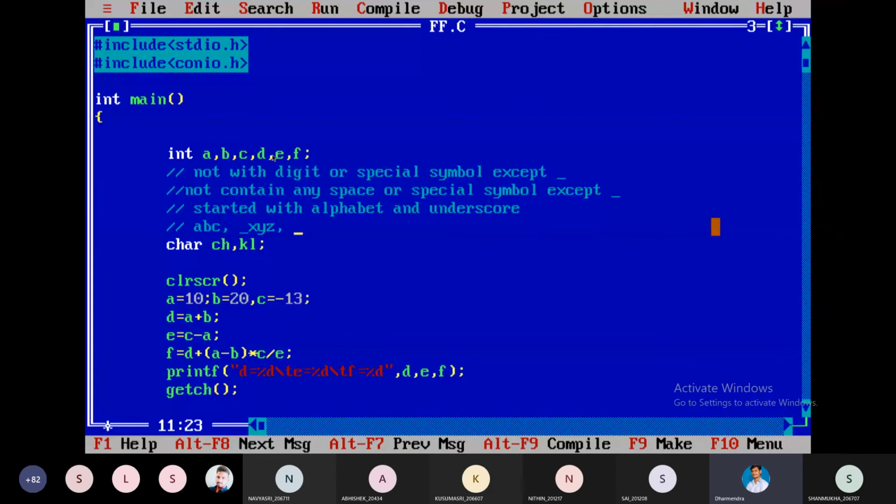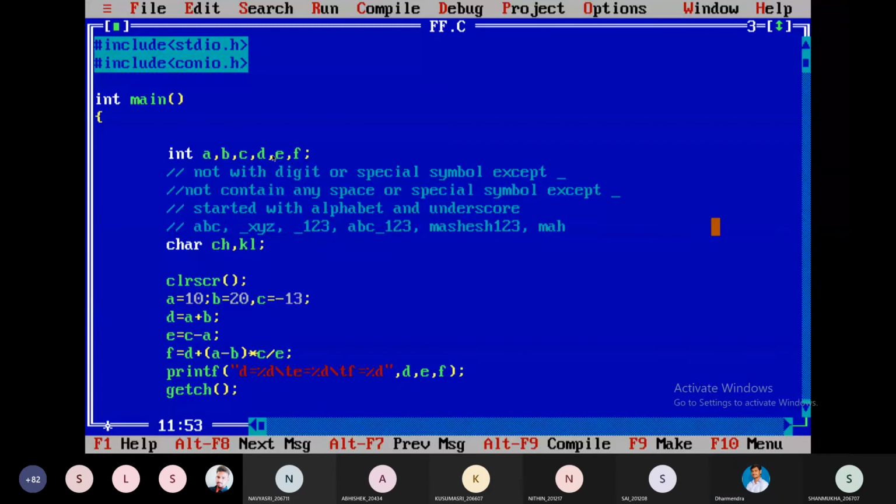Underscore 1, 2, 3, valid or not? It's valid. ABC underscore 1, 2, 3, yeah, it's valid. Some name, Mahesh 1, 2, 3, valid or not? Yeah, it's valid.